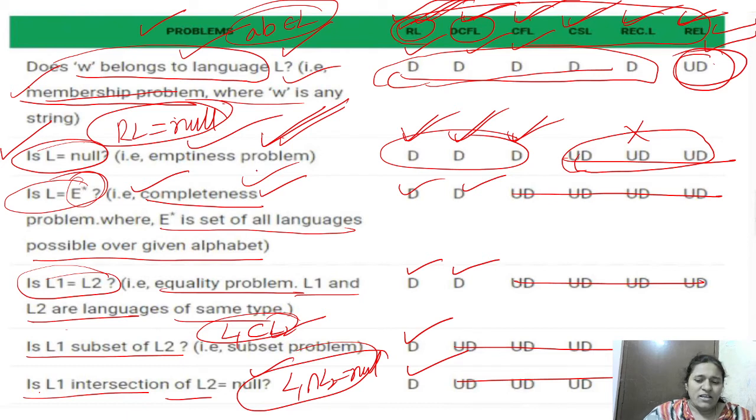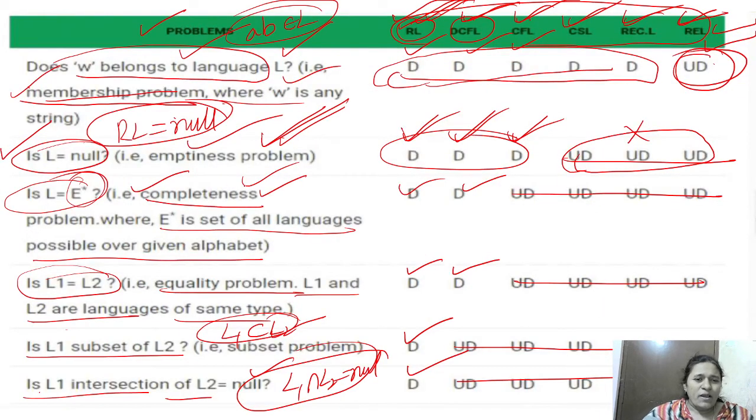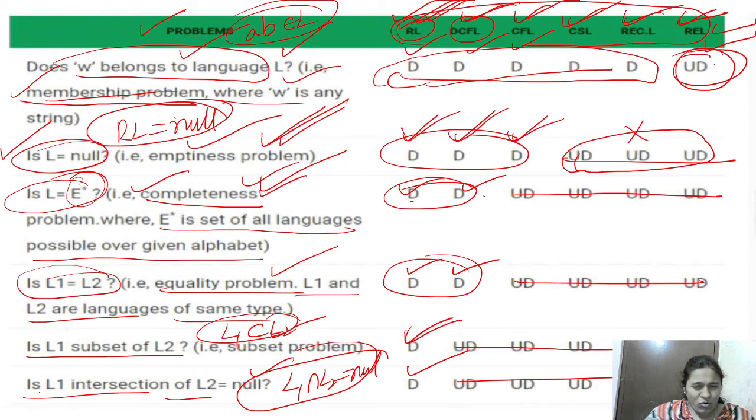Next one, remember this, the finiteness problem. This is also the first three: regular, DCFL and CFL. Next, the completeness problem is decidable in regular and DCFL. The equality problem is also decidable in regular and DCFL. And the subset problem, L1 is a subset of L2, is decidable only in regular.